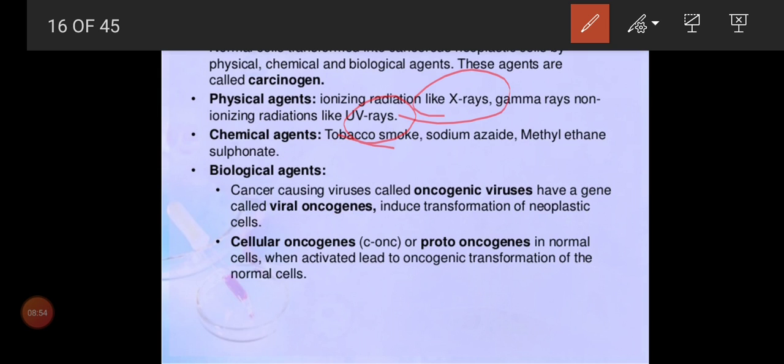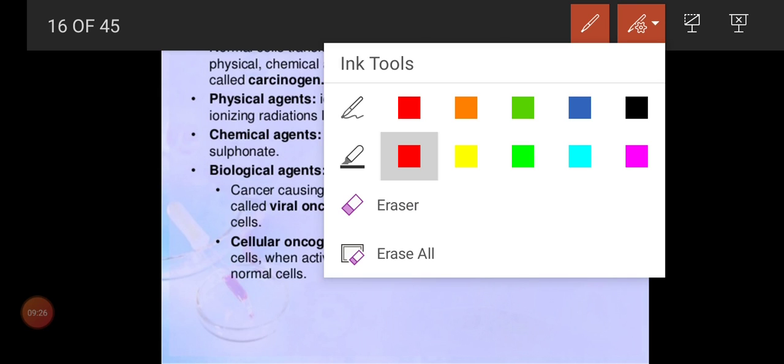There is no creation of new ions, but they can break some molecules. That breaking is called a photochemical reaction. Because it is very close to X-ray, it mimics the role of X-ray. Whatever the type, it causes mutation and leads to an oncogenic cell, that is a neoplastic cell, leading to cancer. So these are the two physical agents.